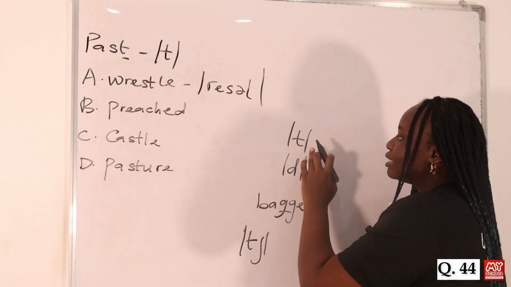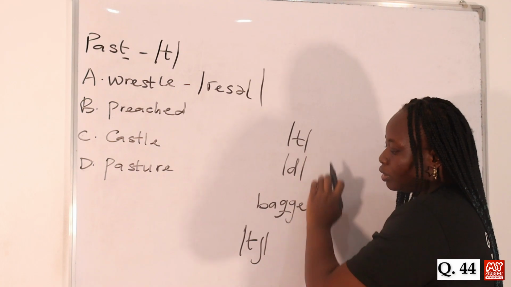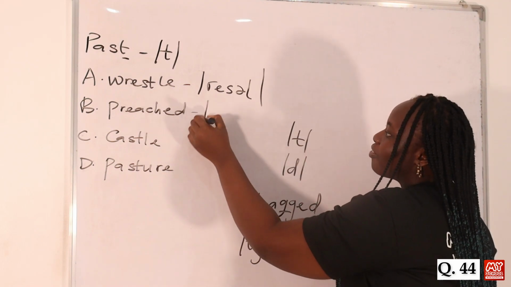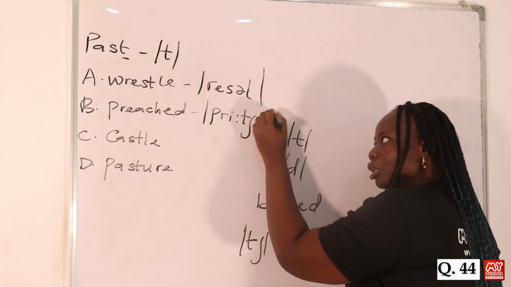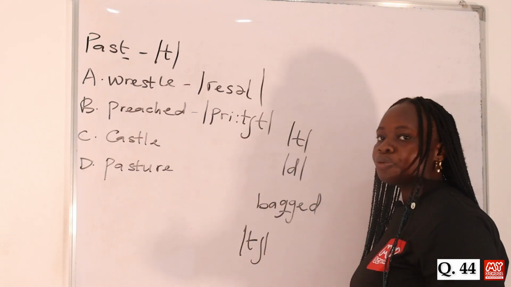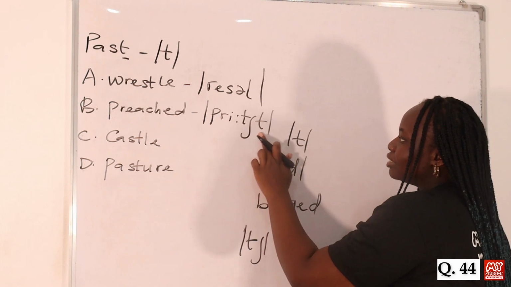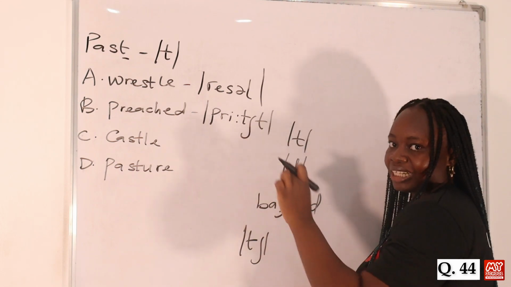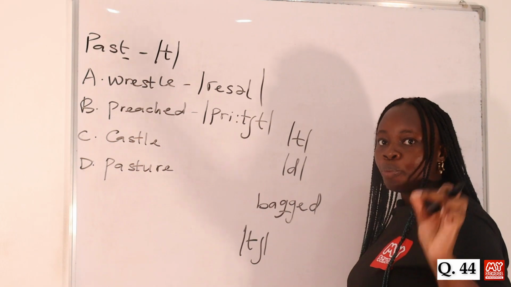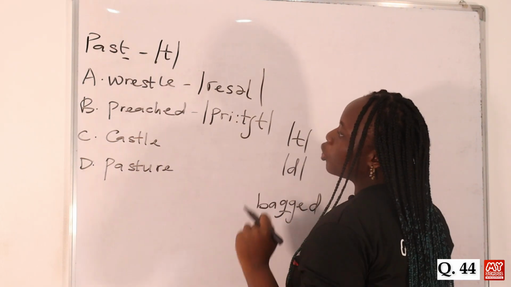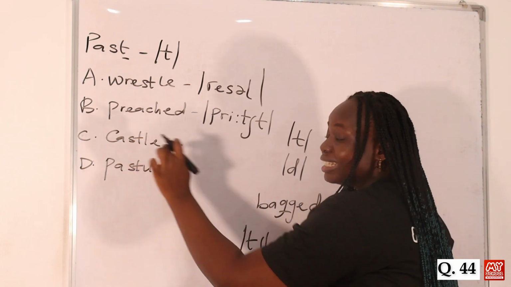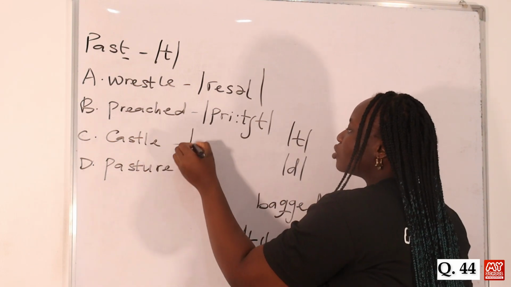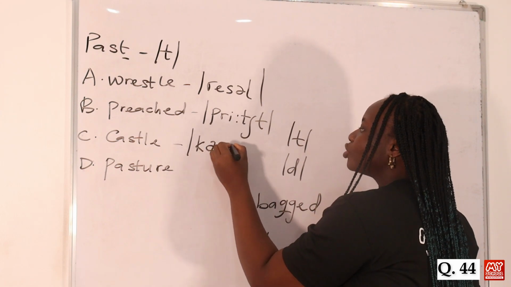you have the voiceless morpheme attached to it. So when you transcribe this word, you have preached, preached, not preached, preached. So that it can merge nicely with the voiceless sound, you have to have a voiceless morpheme attached to it. Then option C is pronounced castle. So for the word castle, the T is silent as well. So when you transcribe it, you have castle.